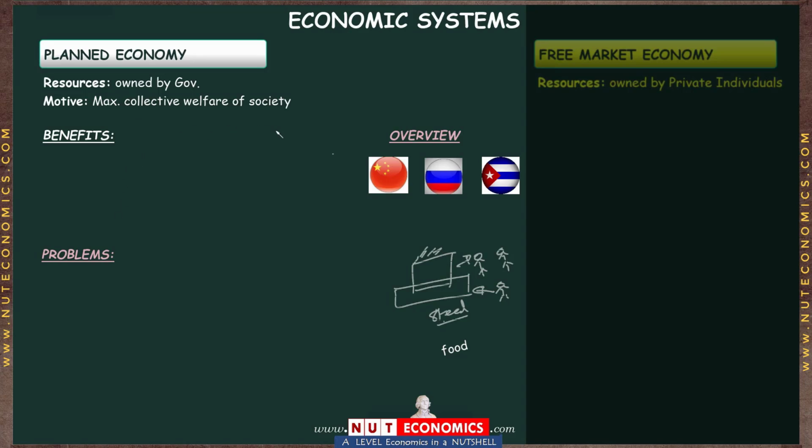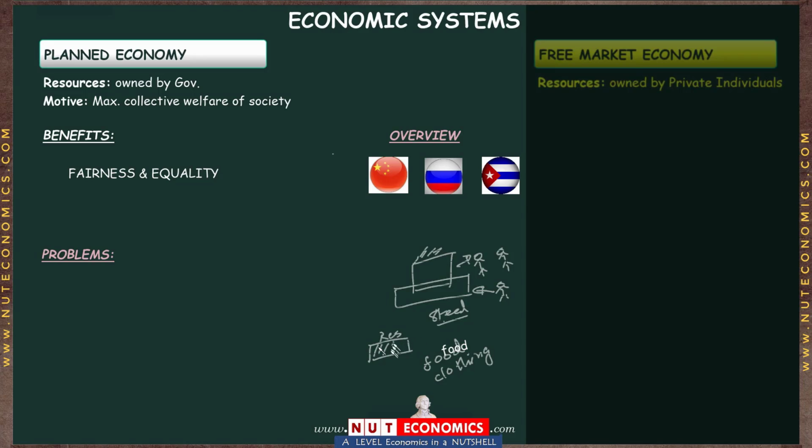So the benefits, let me just explain first of all that the biggest benefit of this planned economic system is that, at least on paper, it is a sort of system that will achieve more fairness and more equality out of whatever you do with these limited resources. Why? Because if the government is working for the benefit of the entire society, then in most countries there are very few resources, in the sense that there are always people who are so poor that they don't even possess basic necessities such as food or clothing or shelter or any other basic necessity you can think of.